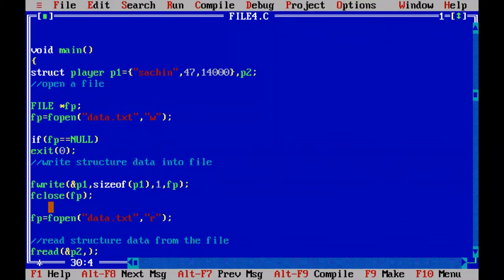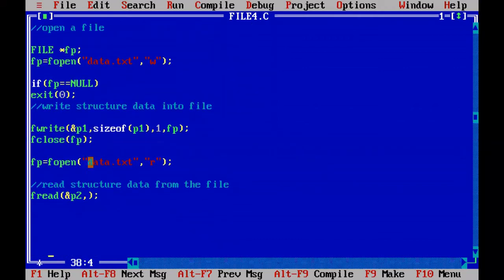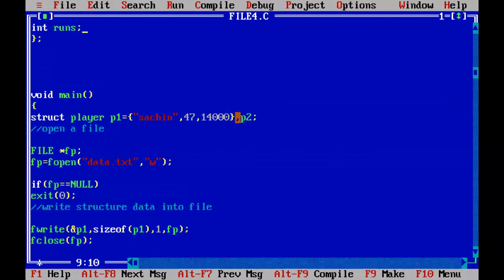Very good. Now if you want to check whether the file is successfully opened or not, you can use the following if condition here. After this, we are going to read structured data from the file by using the fread function. So into P2, what is P2? P2 is another structure variable that is not initialized with any values. So into that P2, we are going to read the structured data that was written into the file earlier. That data we are going to store into this P2 structure variable.